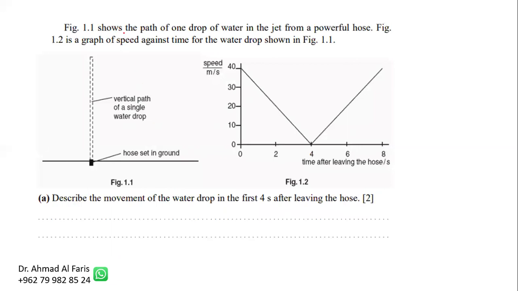This is a past paper question. The figure here shows a powerful hose from which water gets out at very high speed, and it slows down, slows down, and eventually it stops at the maximum height.